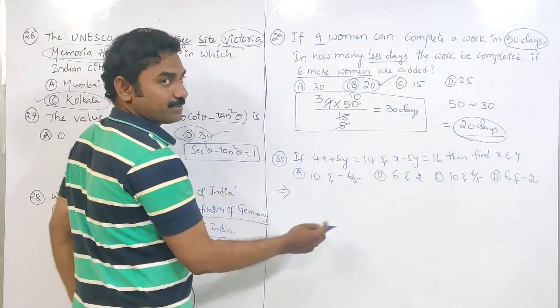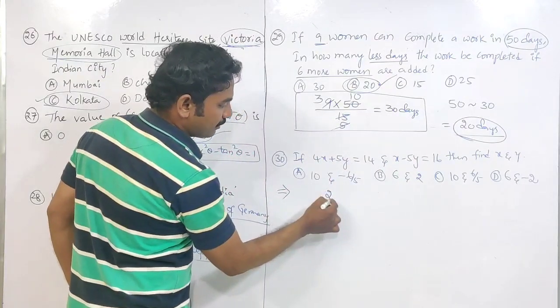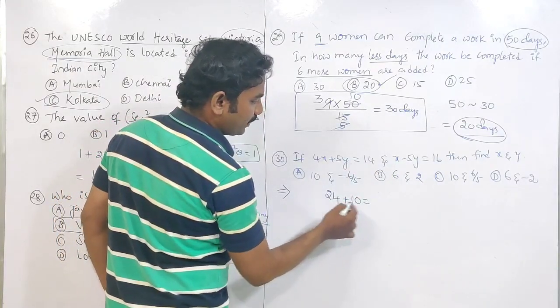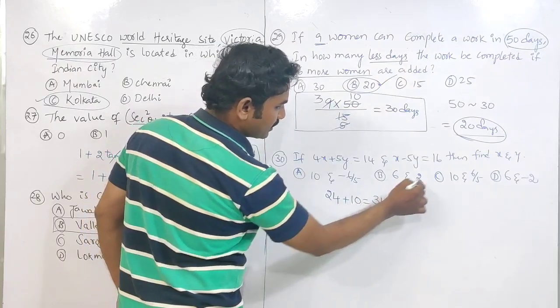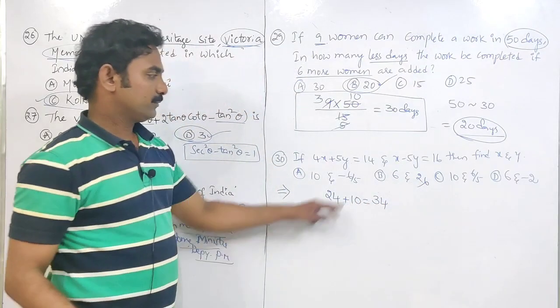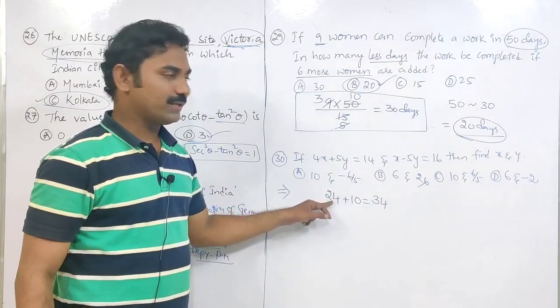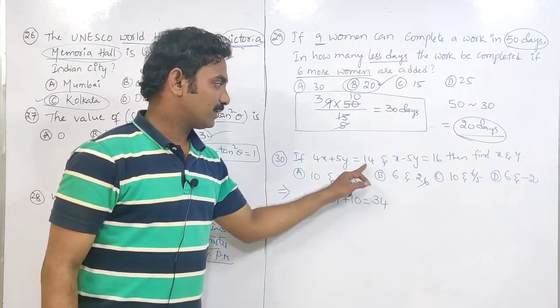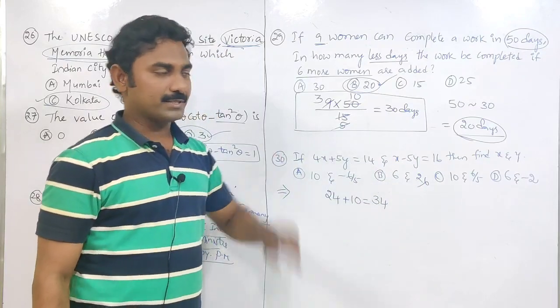In the place of x, I am substituting 6. 4 6s are 24. 5 2s are 10. 24 plus 10 is 34. So this is wrong. I substituted 6 here. 4 6s are 24. And y value is 2. 5 2s are 10. Total is 34. But total is 14 here. So this option is wrong.